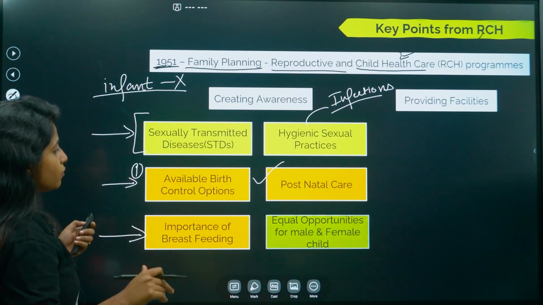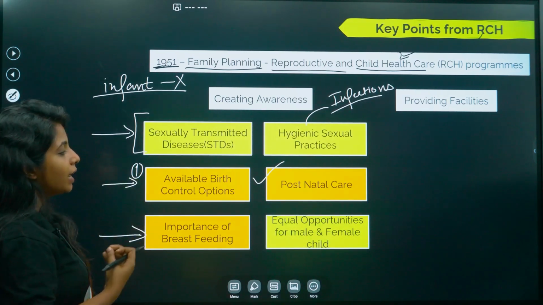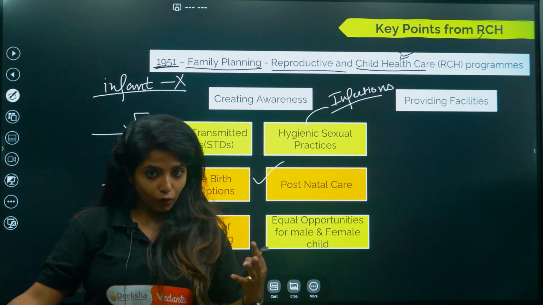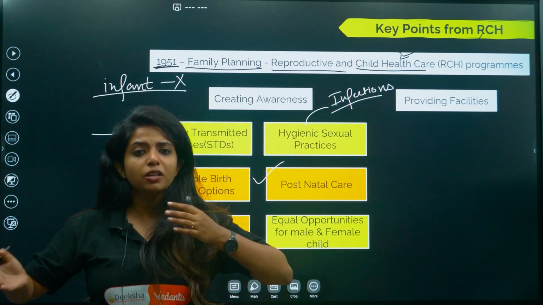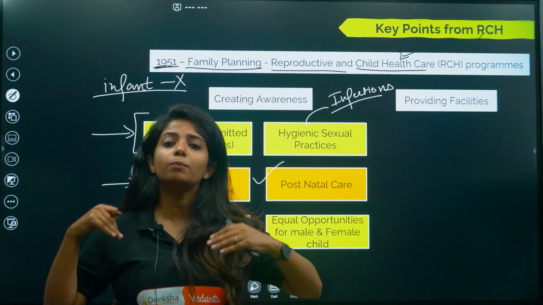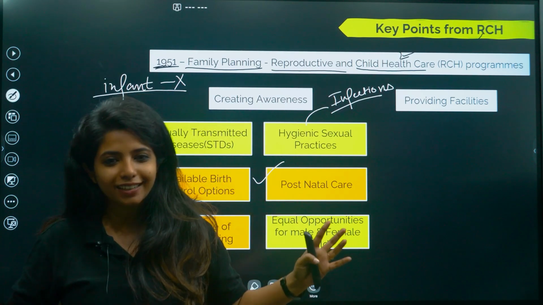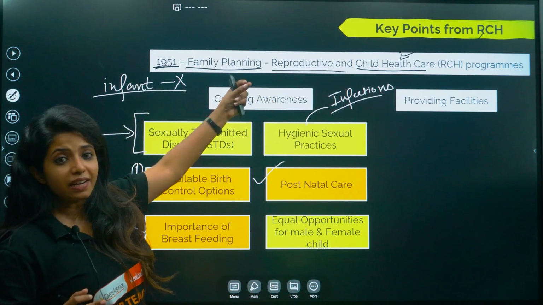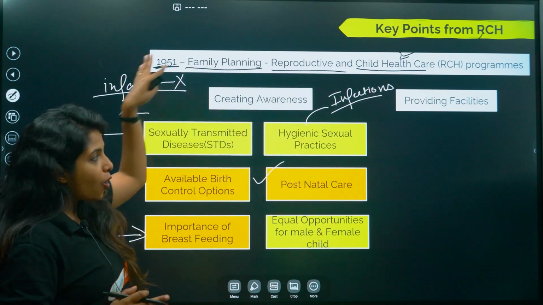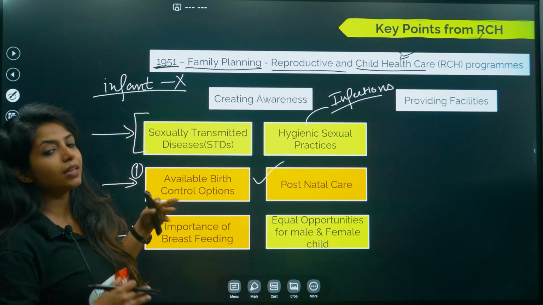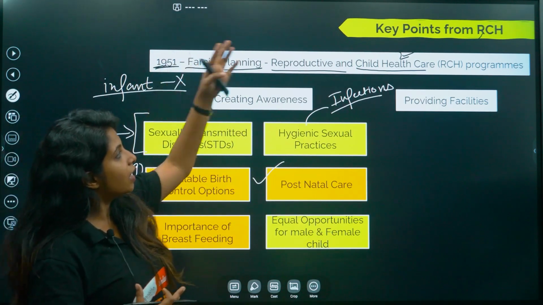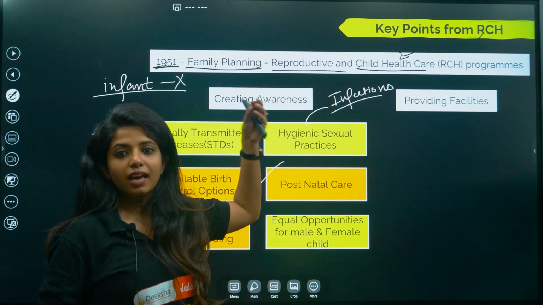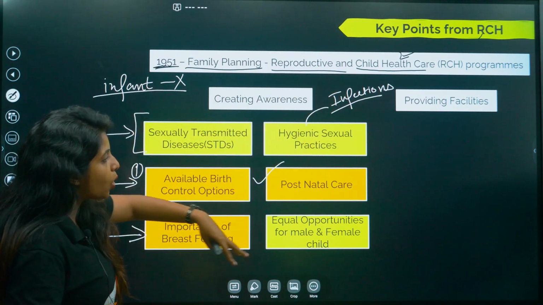There is one more thing, which is equal opportunities for male and female child. We live in a society where there is obviously discrimination between male and female child, which has been reduced to a certain level, but still it is not extinct, right? So awareness should be created about this as well. All this awareness comes under their mission. Reproductive and child health care programs aim to create awareness about all these things.